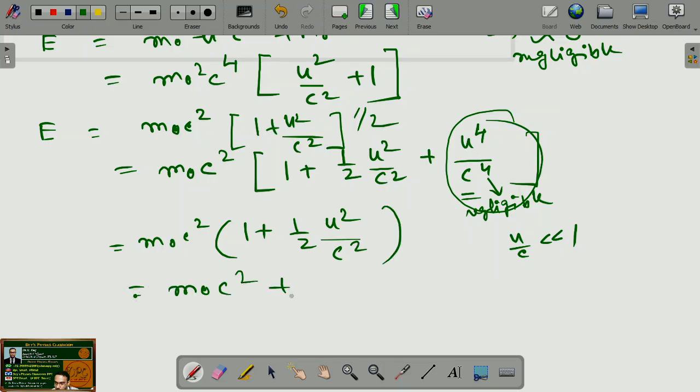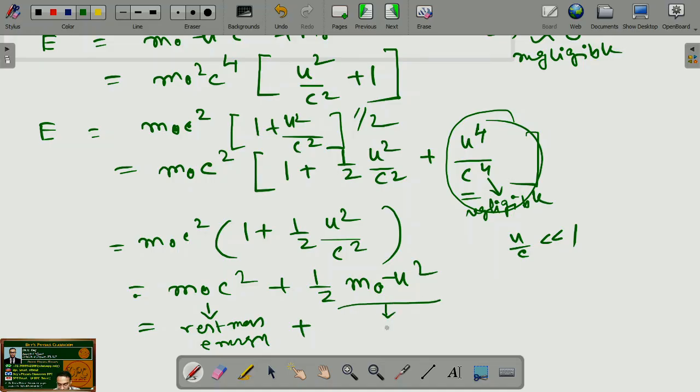Or equals m0 c square plus half m0 u square. So total energy is this rest mass energy plus this one, the classical kinetic energy, or classical mechanics kinetic energy. So whenever the velocity of the object becomes very less than speed of light, then total energy becomes rest mass energy plus classical kinetic energy of that particular object. So this is the second case.